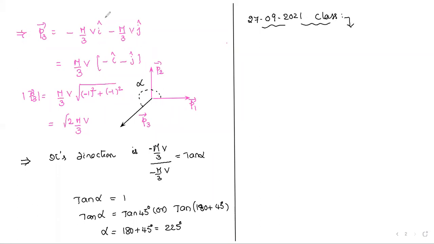I tried to explain a few examples related to the law of conservation of linear momentum, Nana. What I said in the previous class, that is I think the 25th class. We have discussed the law of conservation of linear momentum. I don't know whether I explained or not.